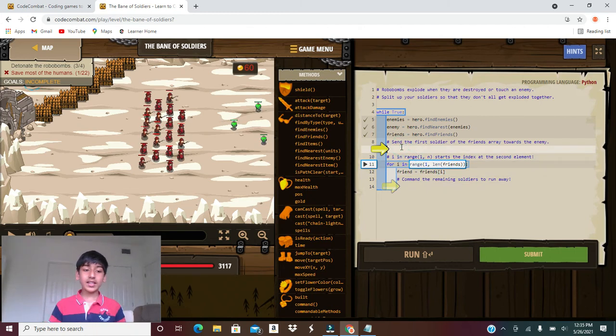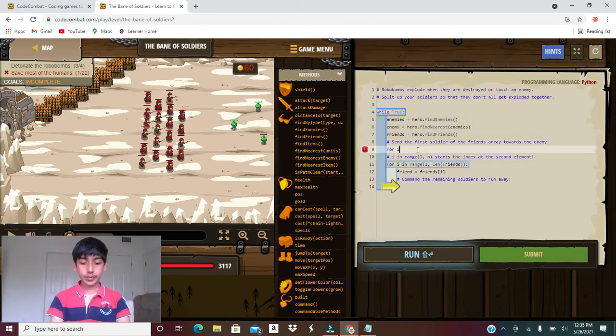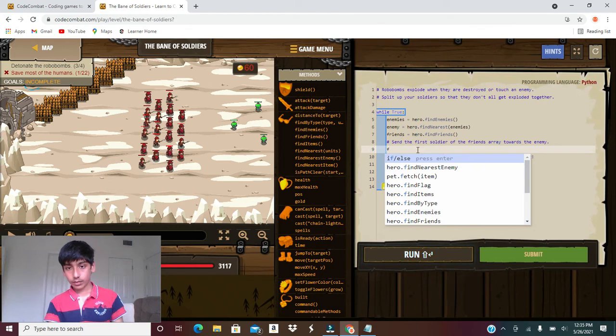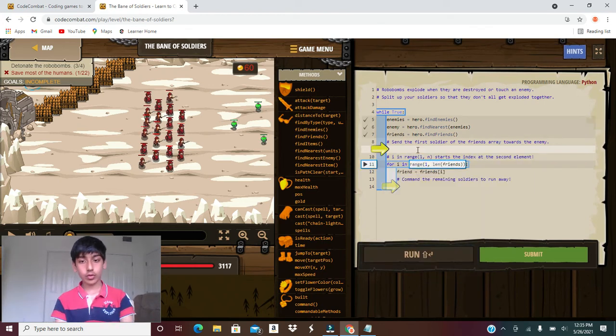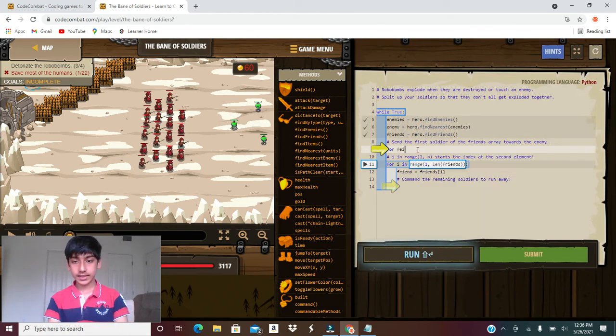And you might get confused. What? 1 is the 1st soldier. How could we send the 1st soldier if it's already included in the 2nd for loop? I will tell you how, because in Python, every array starts with a 0, not with a 1. So this is what they were trying to introduce, and they were trying to trick us a bit. So we do the same loop for I. You could do it that way, or we could do it a bit faster with the normal loop we see every day: for friend in friends. And I'll tell you how this works.